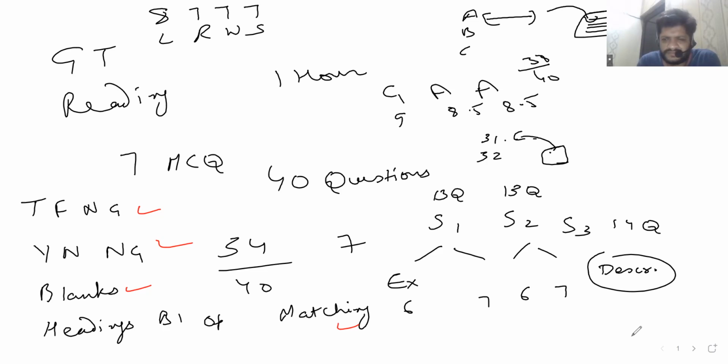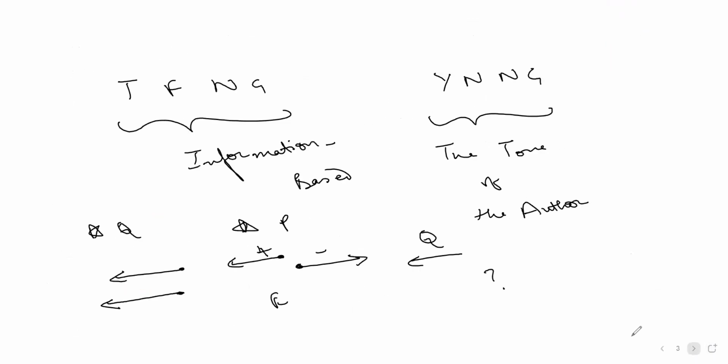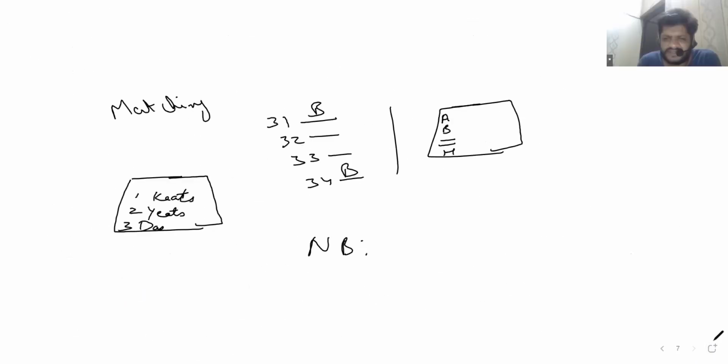So diagram. Label, that is what I said, label. So suppose, okay, don't laugh at my drawing, sorry. Let's say they are going to discuss a building.